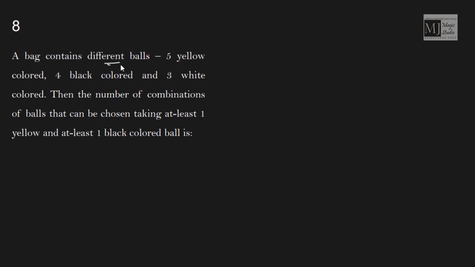A bag contains different balls, but we have 5 yellow colored different balls, 4 black colored and 3 white colored. Yellow 5, black 4 and white 3. Then the number of combinations of balls that can be chosen taking at least 1 yellow.